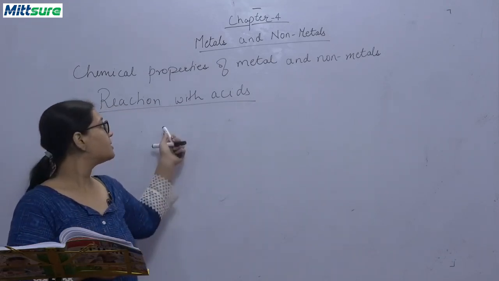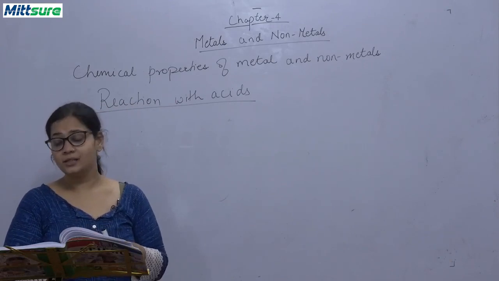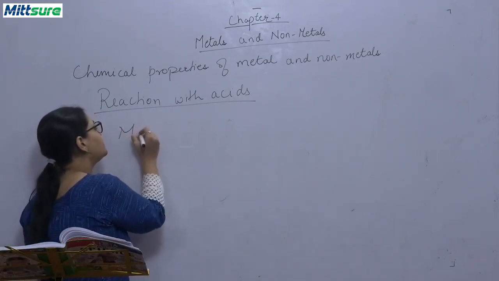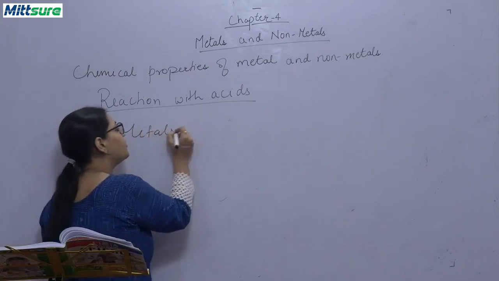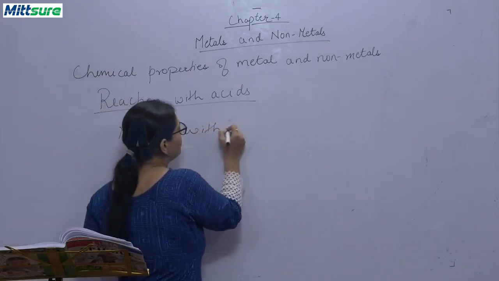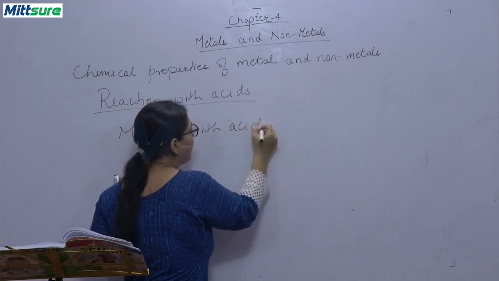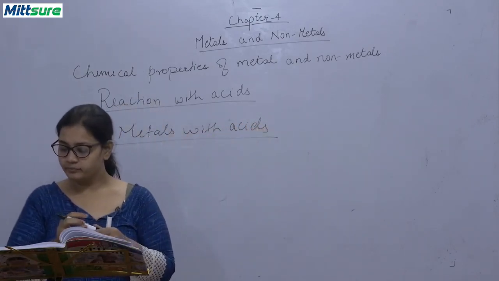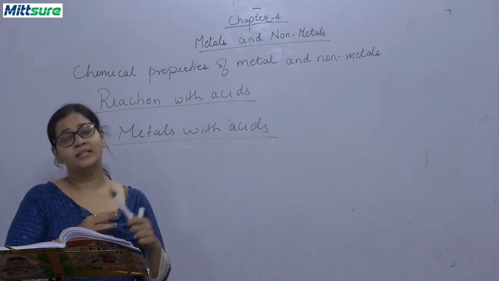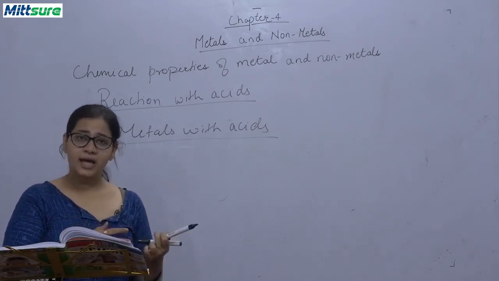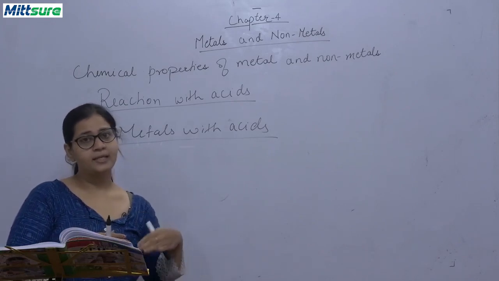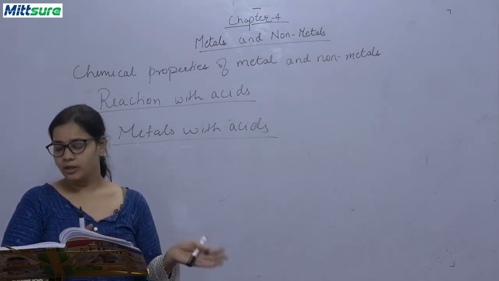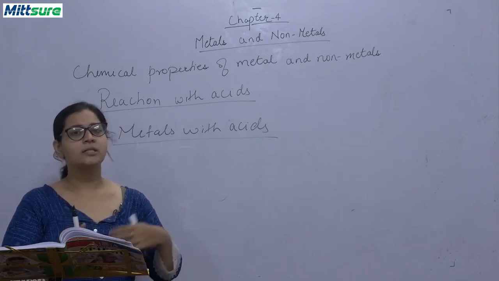Now we will be discussing the reactions of metals and then non-metals. So metals with acids. How do these metals react with acids? Now, when metals react with acid, the metal replaces hydrogen, and hydrogen gas is released and a salt is formed.